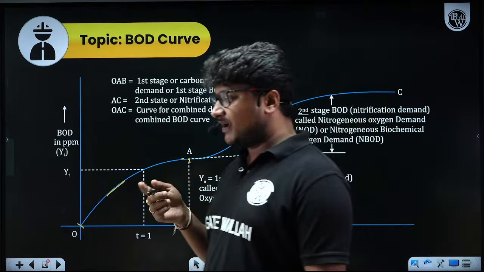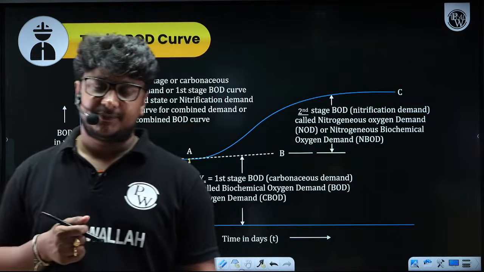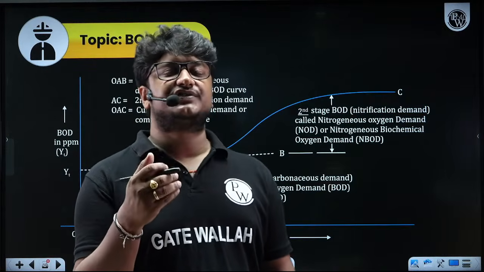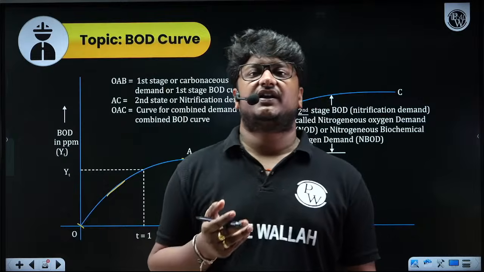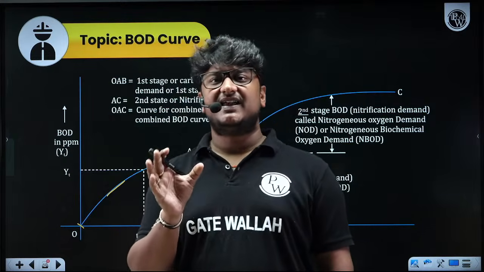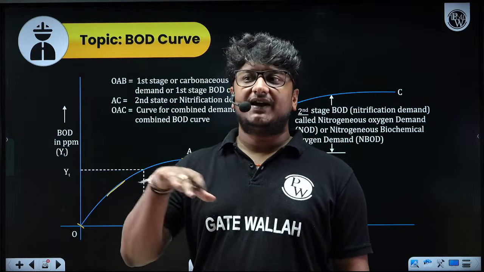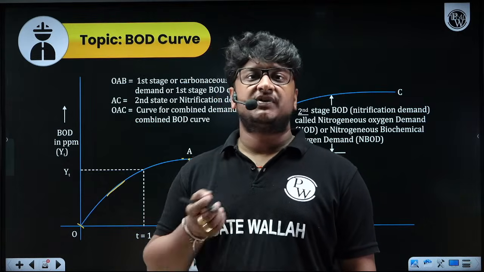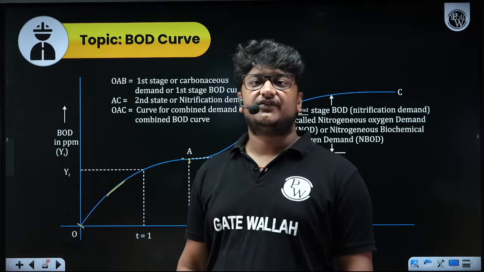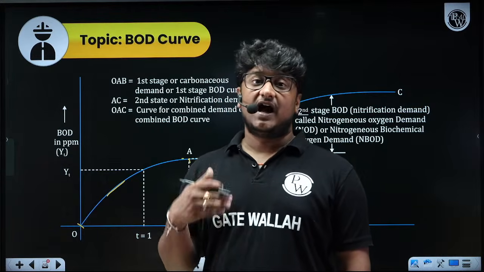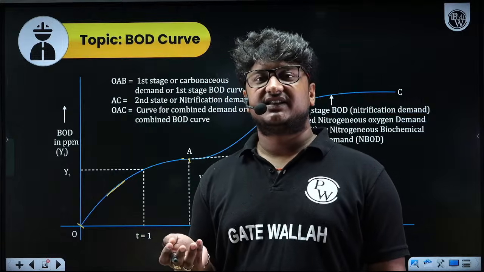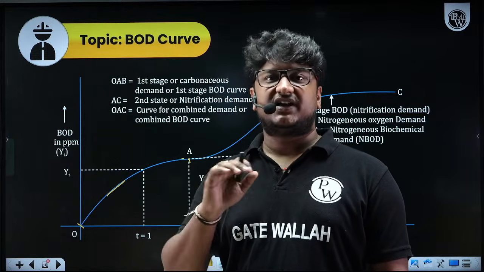Now the second type, autotrophic bacteria. Autotrophic bacteria need a few days, sometimes 8 to 10 days, or 8 to 14 days, to get adapted to the situation. Once they are completely familiar with the situation, they start reproducing and doing the degradation activity.